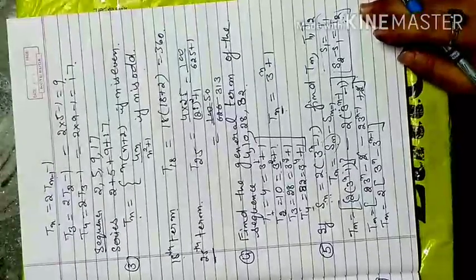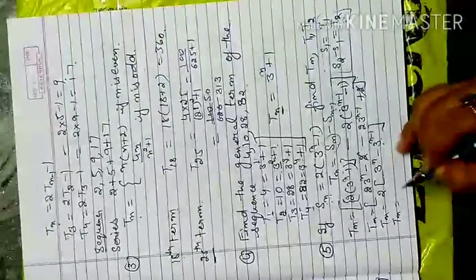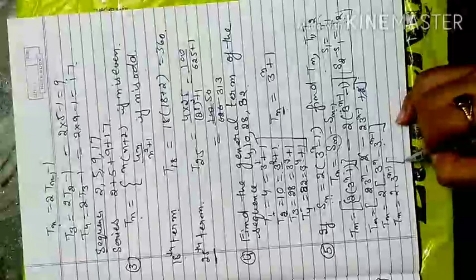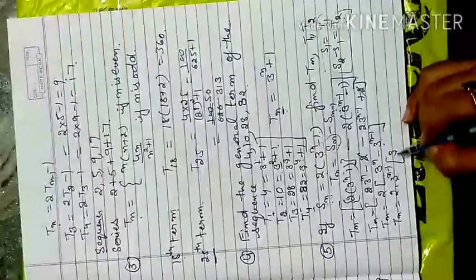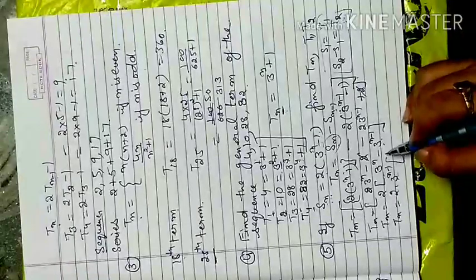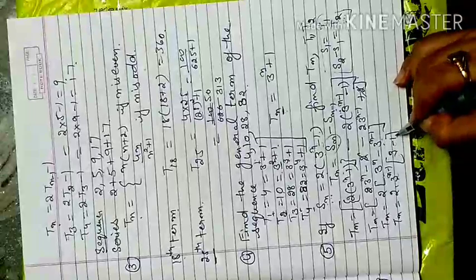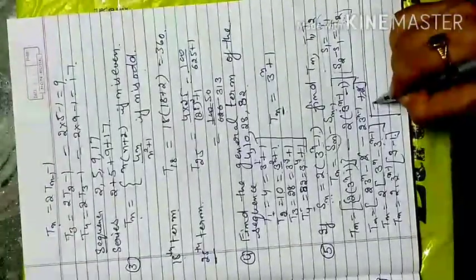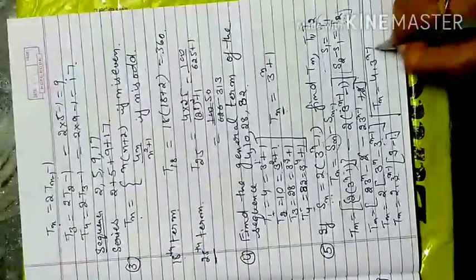Okay, so you can also take 3 raised to power n minus 1 common from these two terms, so your formula will be more simplified. If I take 3 to the n minus 1 common, only 3 is left, because when you multiply, with the same base the powers are added, the 1 will be cancelled and only 3 raised to power n is left, and 3 minus 1. 3 minus 1 gives me 2, 2 into 2 is 4. Ultimately my nth term formula is generated: 4 into 3 raised to power n minus 1.